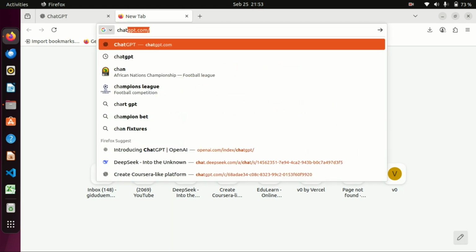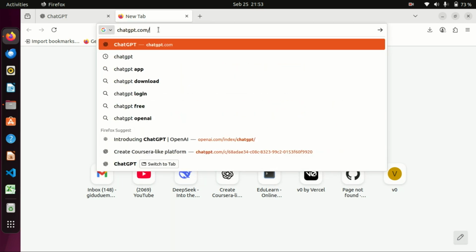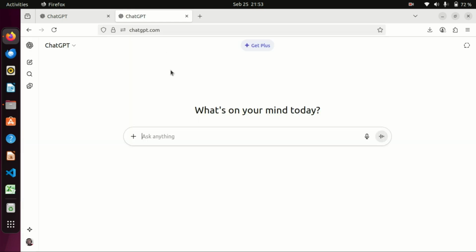I'm going to come to the browser. In the search bar type ChatGPT. I'll use this which has showed up. Now in case you need to sign up for an account, you can use your Google account and create an account. Then if you want to use a paid version of it, for me here I'm using a free version. Feel free to use any, provided we are going to get a lesson out.